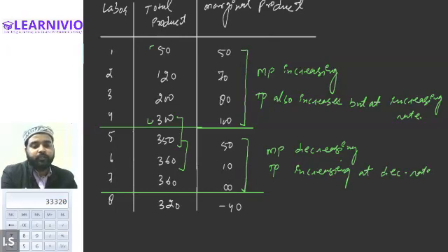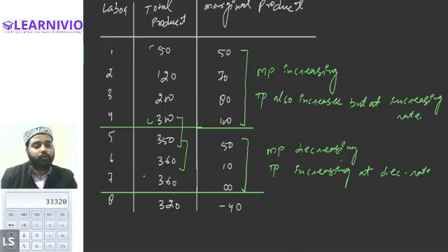Let's see. From 300 to 350, it rises only 50. Then from 350 to 360, it rises 10. Then 360 to 360, it rises only 0. Is it clear now? Yes, sir. So this shows that when MP decreases, TP goes on increasing, but it is increasing at a decreasing rate.